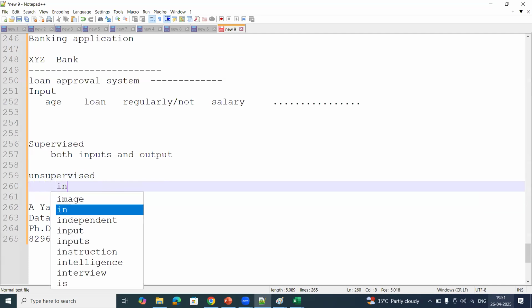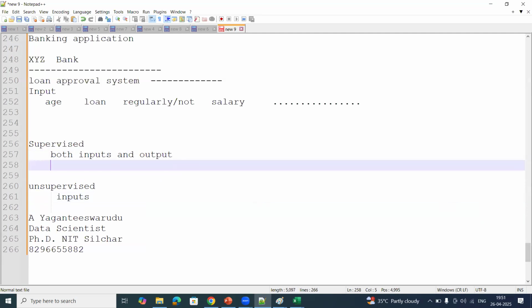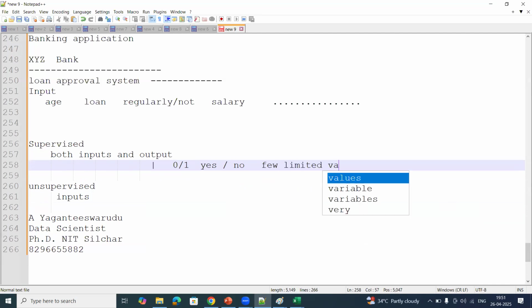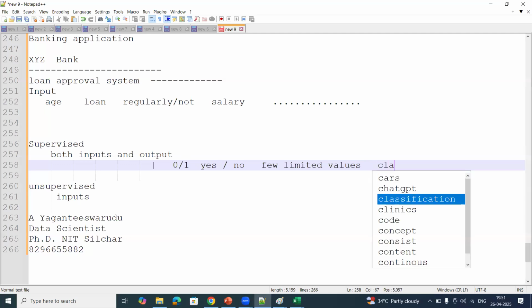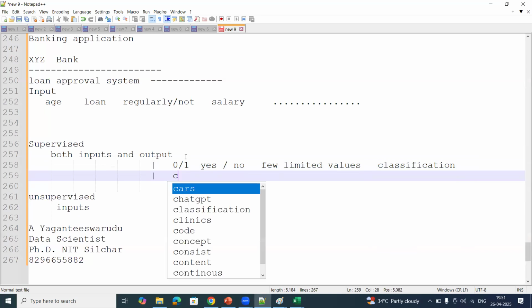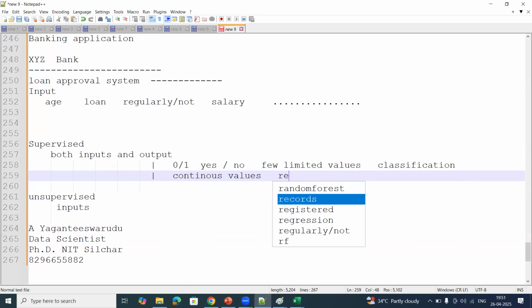In supervised learning, if anyone missed my previous session, just watch it. If the output is of type 0 or 1, yes or no, or a few limited values, then it is classification. And if our data set consists of continuous values in the output, then it is regression.